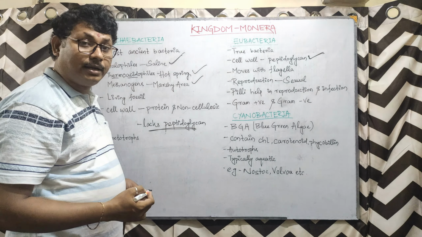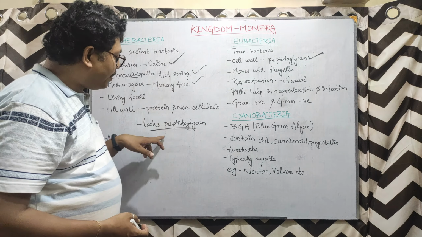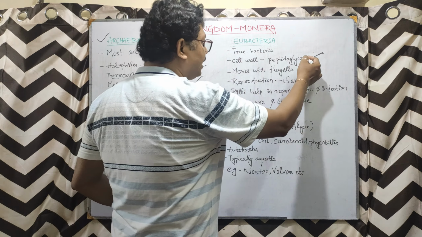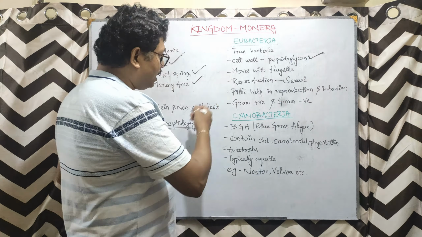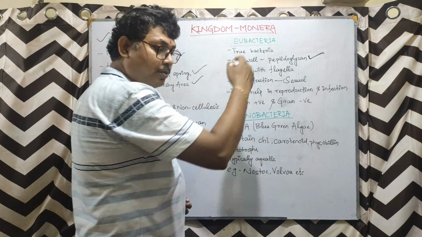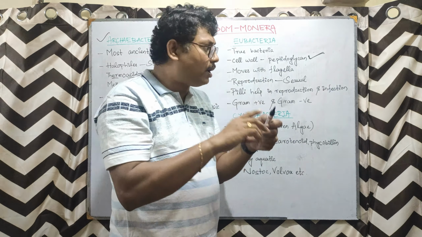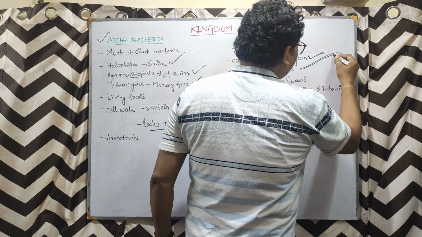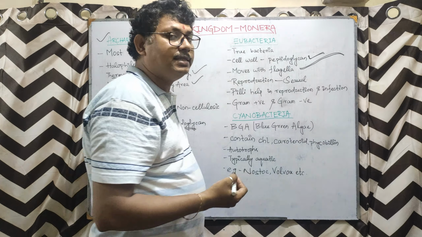In Archaebacteria, peptidoglycan is absent, whereas in case of Eubacteria, this is present. Significant difference. Getting my point? Now, I showed you outside the cell wall there was a structure, an outgrowth, that is known as flagellum.